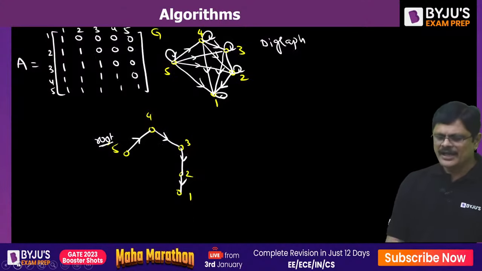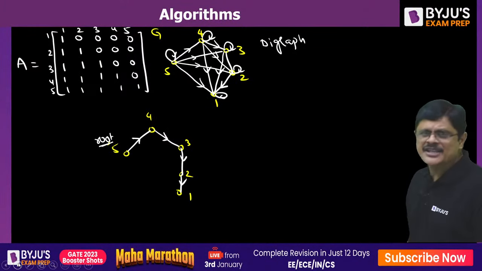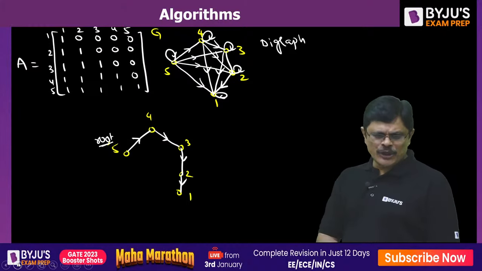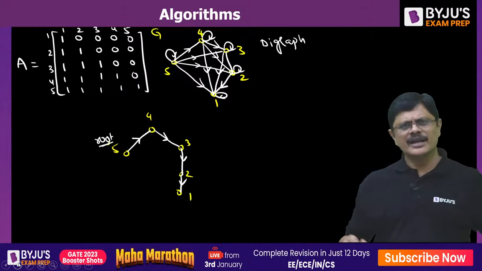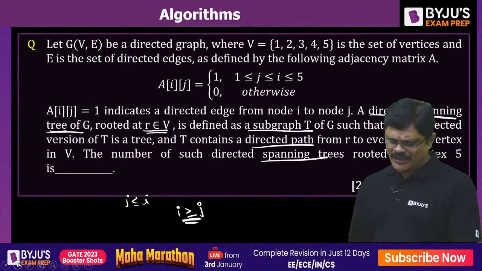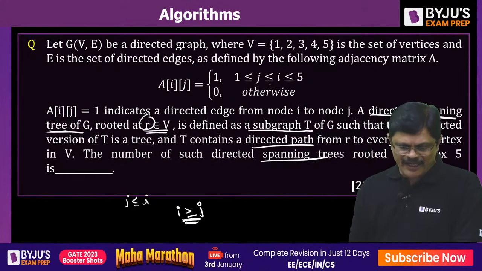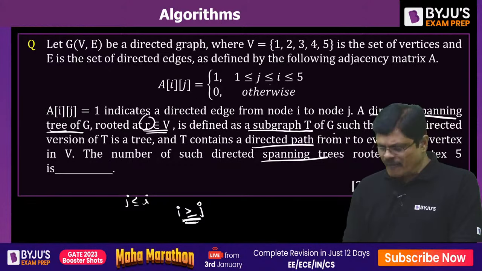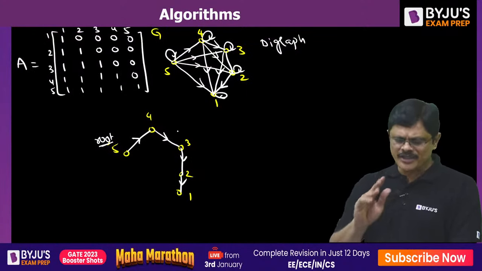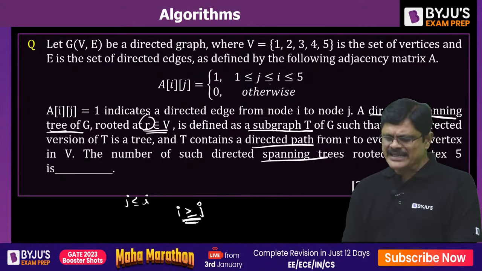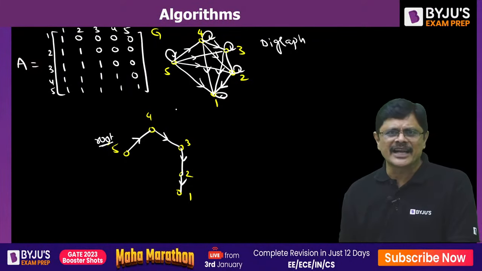Now, if you see this particular graph, if you remove the directions, is it a tree? It is a tree. Correct or not? So what it is saying: a directed spanning tree of G rooted at, in our example 5, is defined as a subgraph of G such that the undirected version of that is a tree. So the undirected version of this is a tree, and it contains a directed path from R to every other vertex. So from 5 to every other vertex it contains a directed path or not?